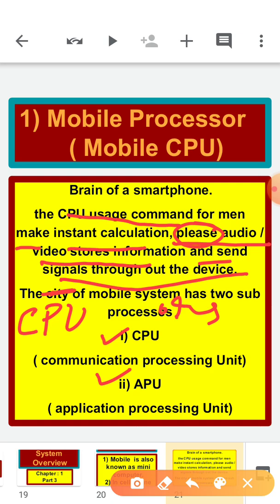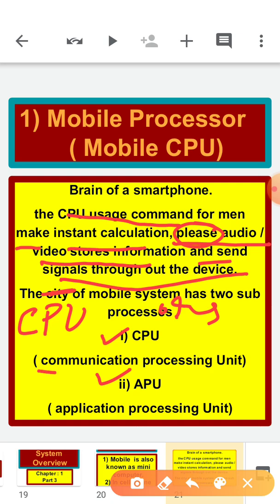Like if we talk about any company, a company has a manager. In the same manner, small units are there in a company so that they can handle different things. In the same manner, the CPU also has sub-processors, so that the CPU can divide its work into different parts.